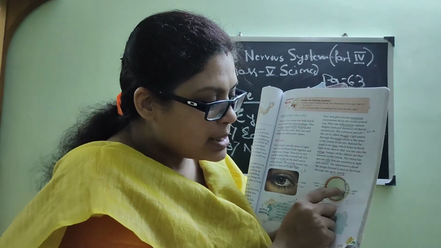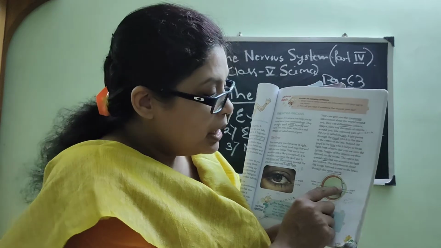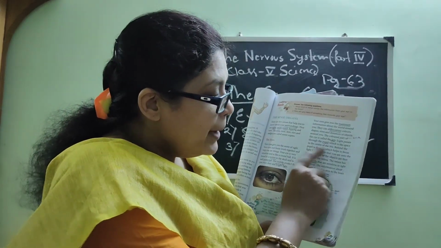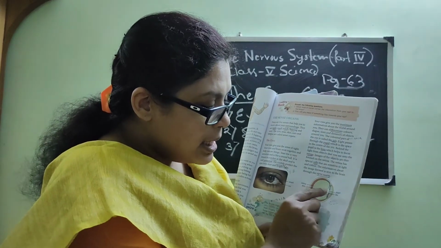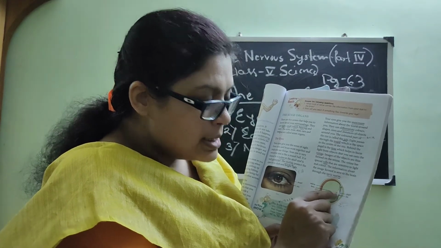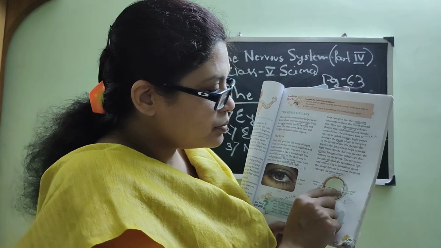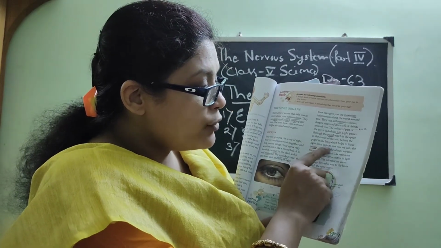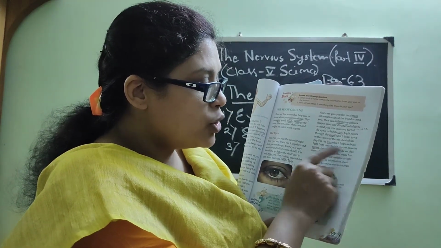Two irises we can see, and here is the pupil. Now what is happening? Behind the pupil is the lens, which helps to focus light from the object that you see onto the retina. So see, one thing I must explain to you.